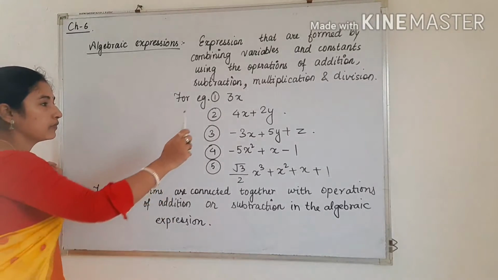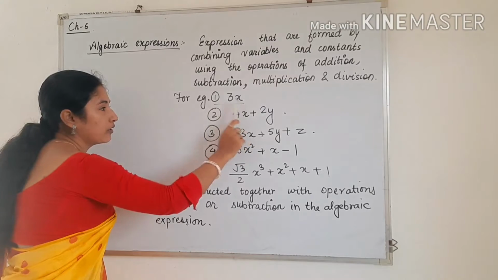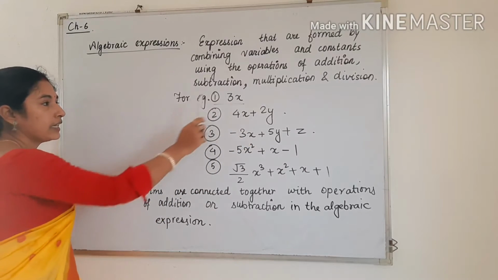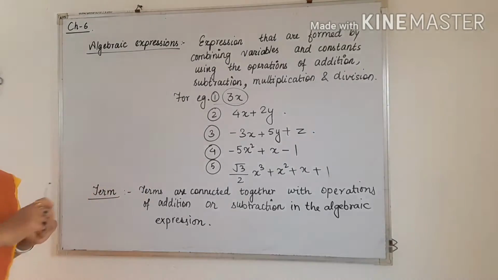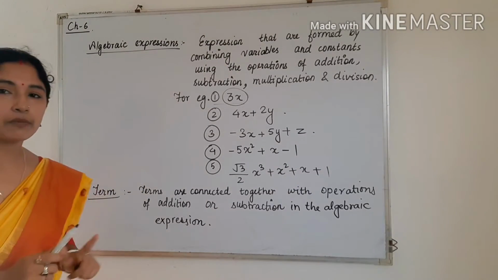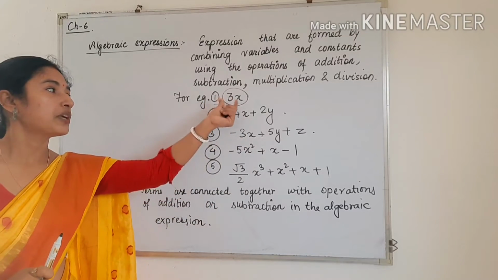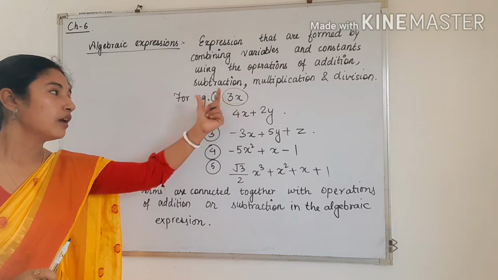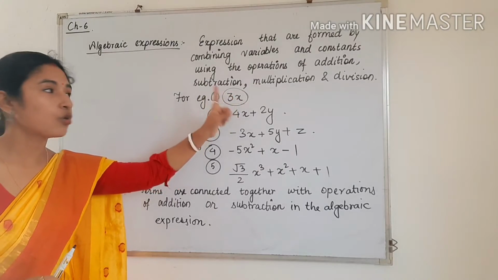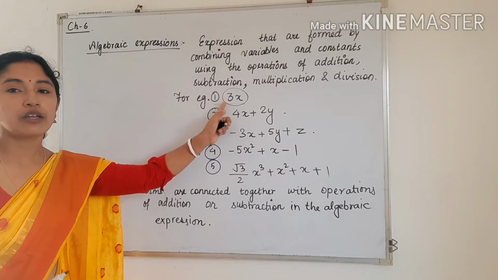First of all I am discussing example number 1. In the first example, only 3x is present, and 3 and x are connected with only multiplication. There is no addition and no subtraction symbol present in between 3 and x. So in example number 1, how many terms are there? Only one term.